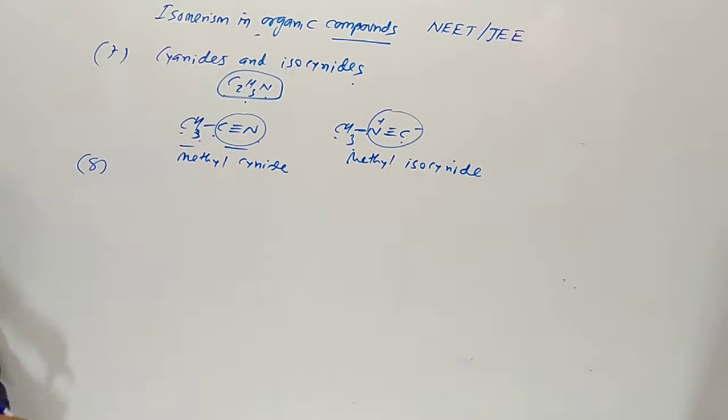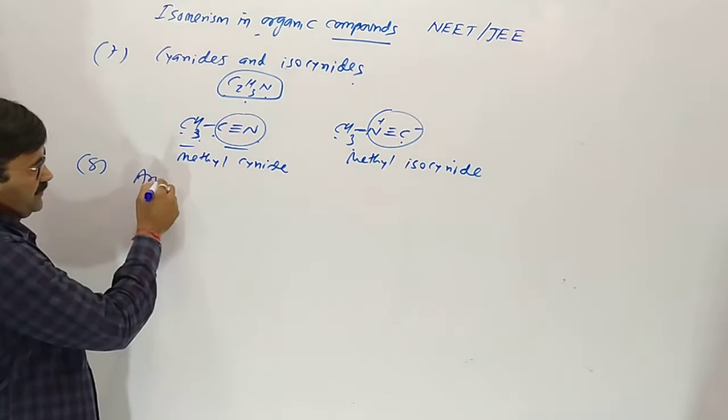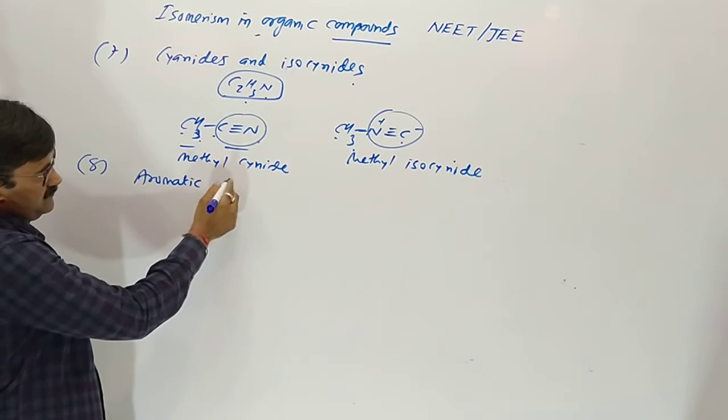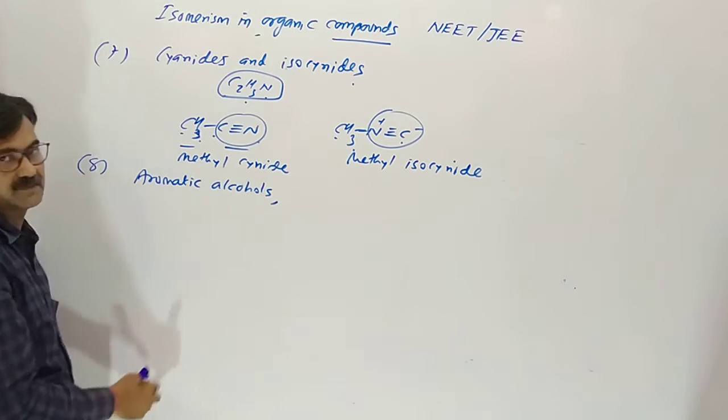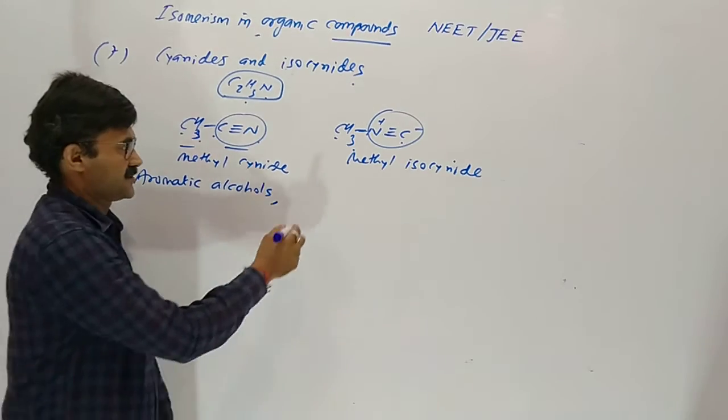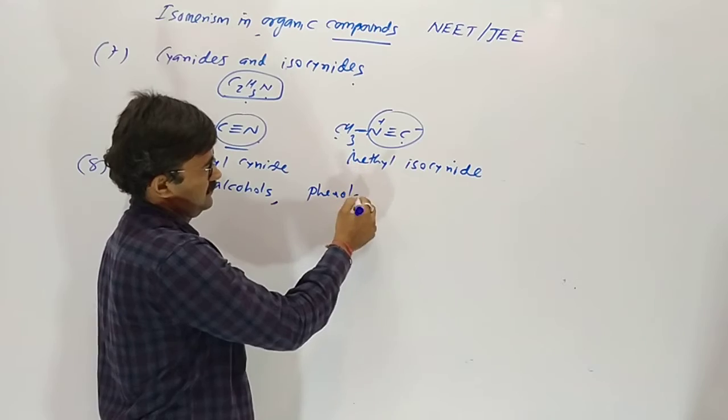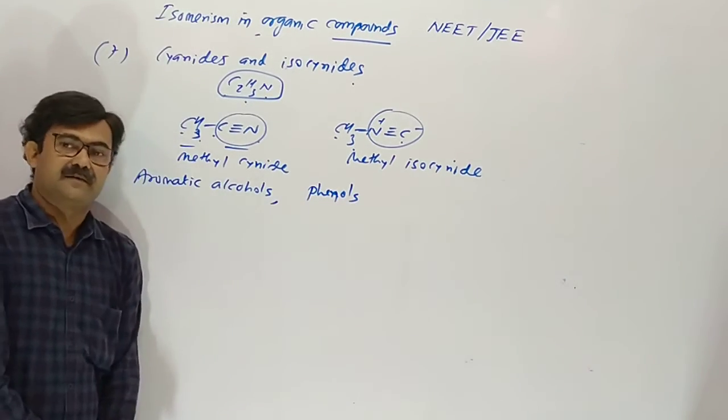Now the eighth possibility of functional isomerism: aromatic alcohols, phenols and ethers.